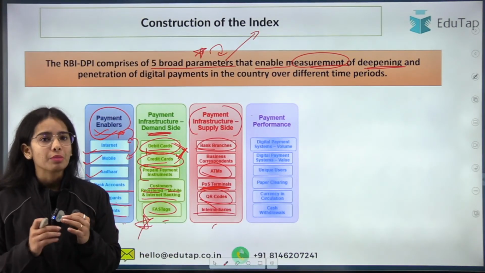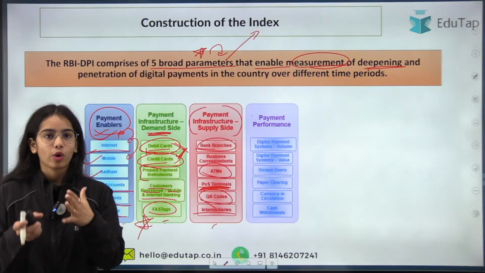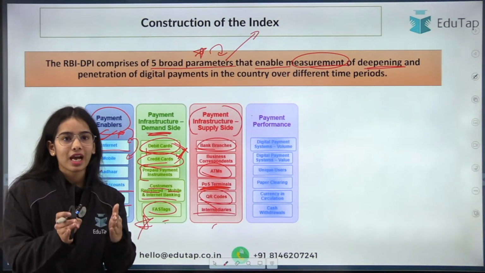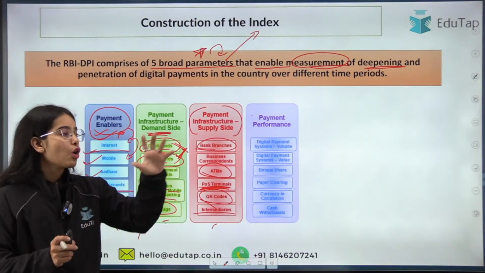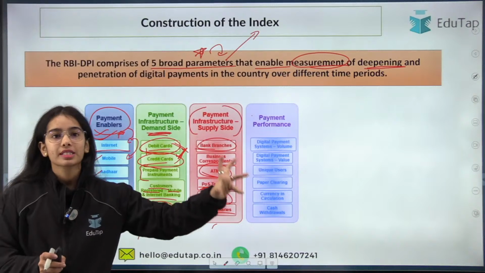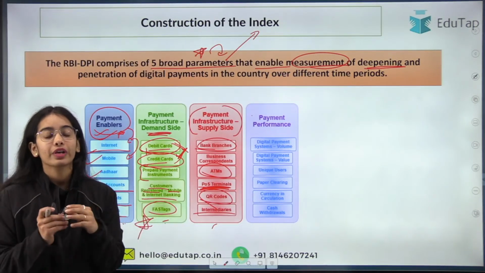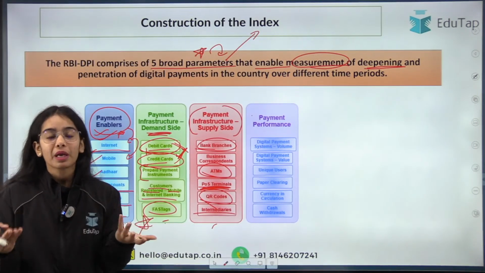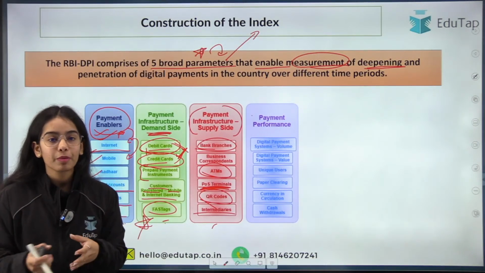Then there is the payment performance. Okay, we have understood that on the demand side, we have the cards, we have the FASTags and such. On the supply side, there are the POS terminals, there are the QR codes that are present, and bank branches are present in the far off areas also. So how are the payments performing, how are the digital payments performing?